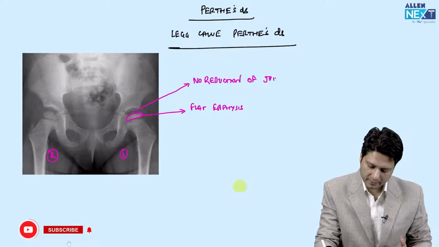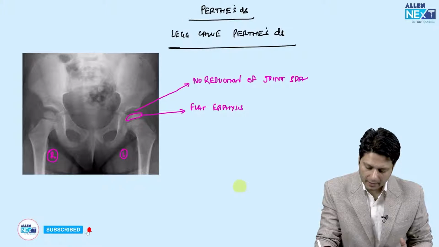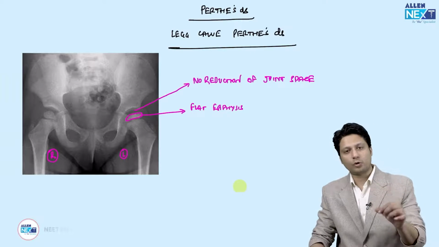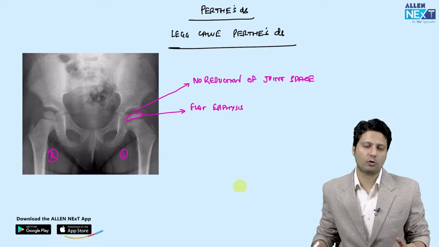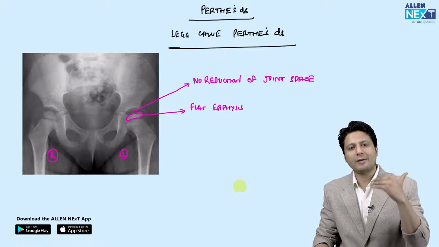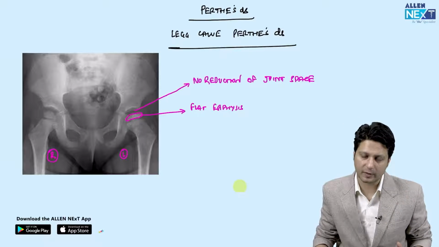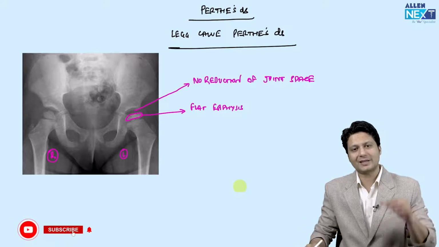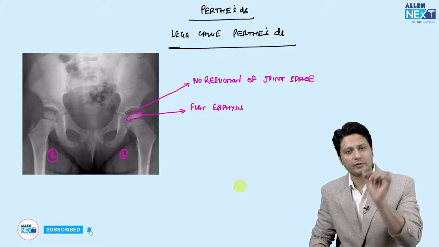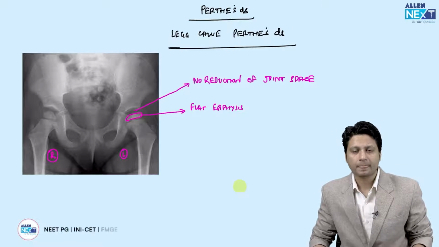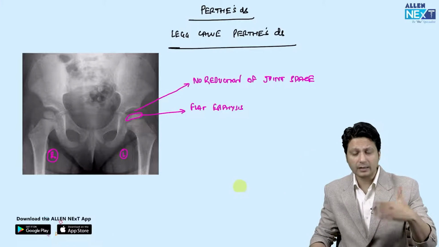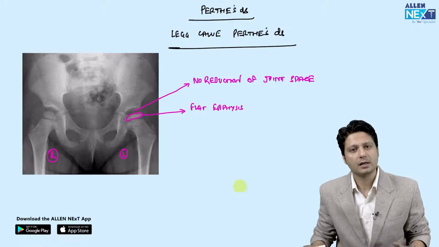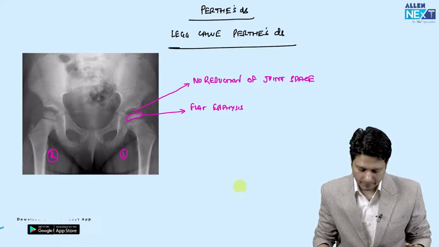Because in the options of this question, tuberculosis will always be mentioned. And how to differentiate it from tuberculosis? Because in tuberculosis, there will be early reduction of the joint space. But in this case, Legg-Calve-Perthes disease, which is avascular necrosis of the epiphyseal head of the femur, there is no reduction of the joint space until the secondary osteoarthritic changes begin to happen, right?